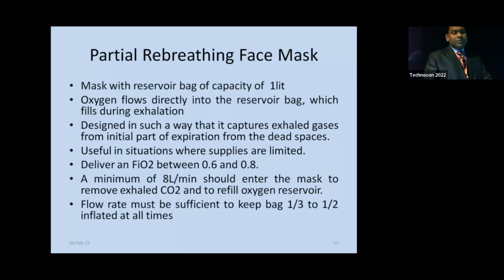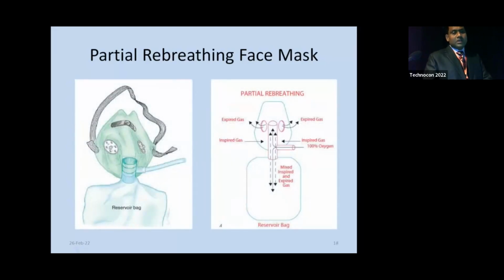A minimum of 8 liters flow of oxygen should enter the mask to remove exhaled CO2 and to refill the oxygen reservoir bag. Flow rate must be sufficient to keep the bag one-third to almost half inflated at all times. This is the picture of a partial rebreathing face mask, and this slide shows its different parts. As you can see, fresh gas oxygen enters from this point, going to the reservoir bag and simultaneously to the patient, and these are vents for expired gases.